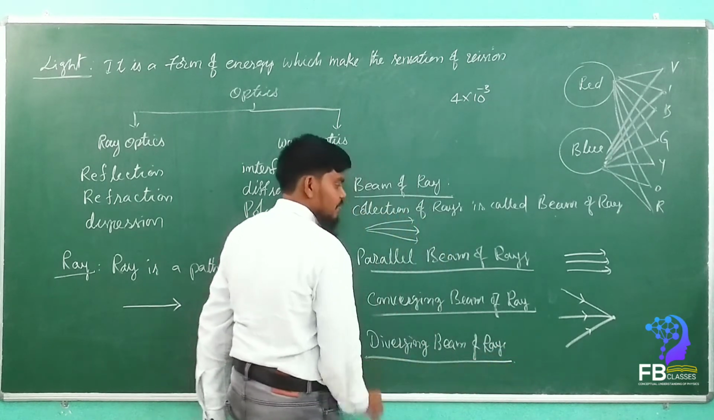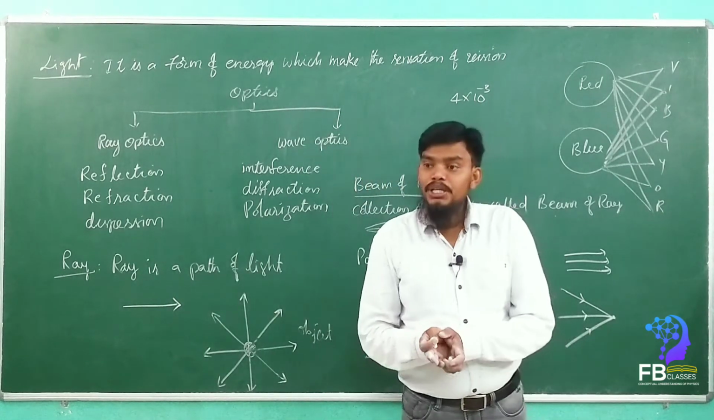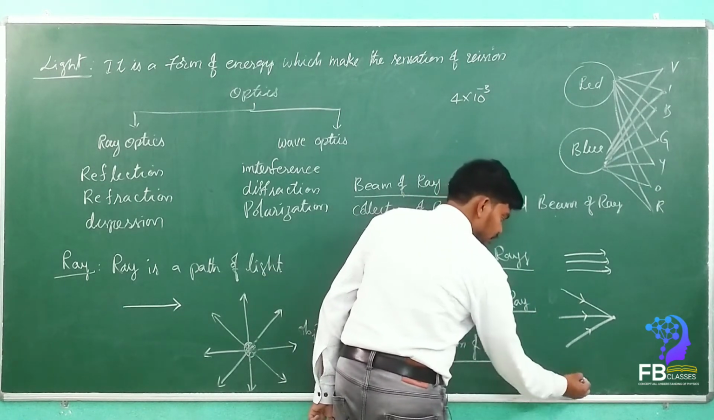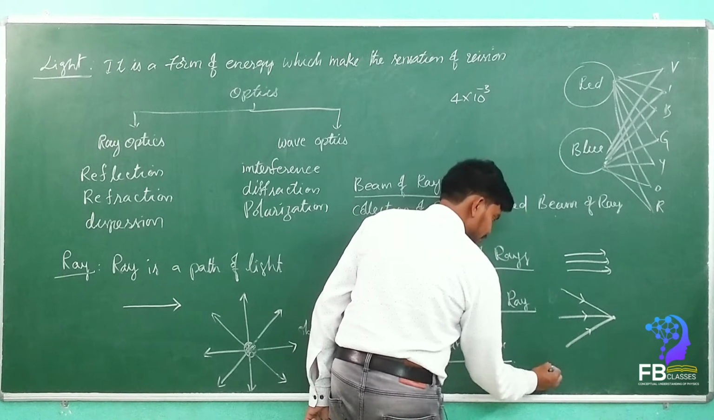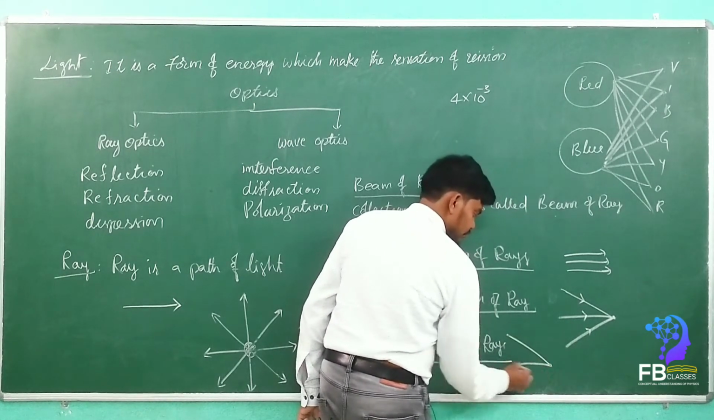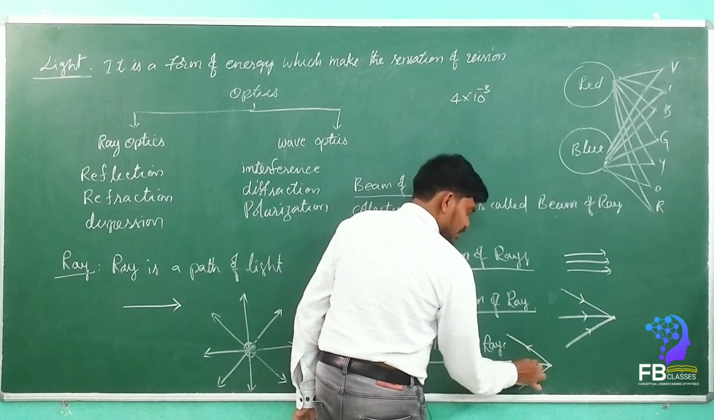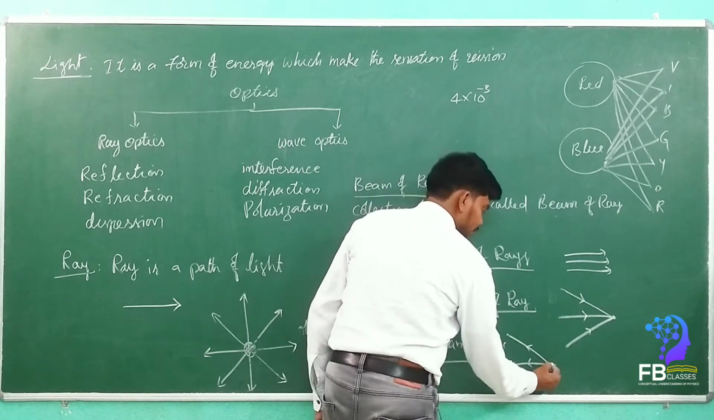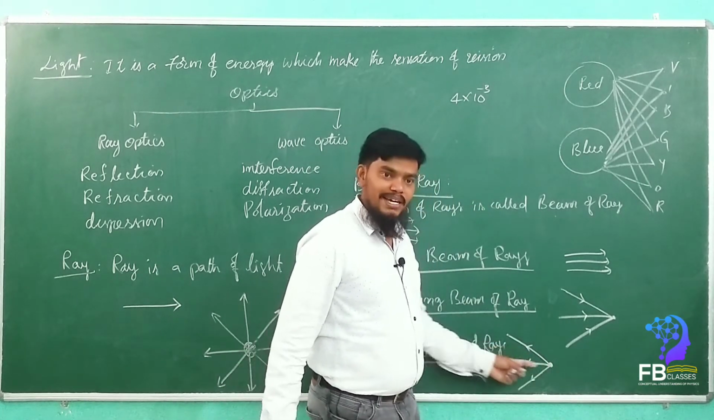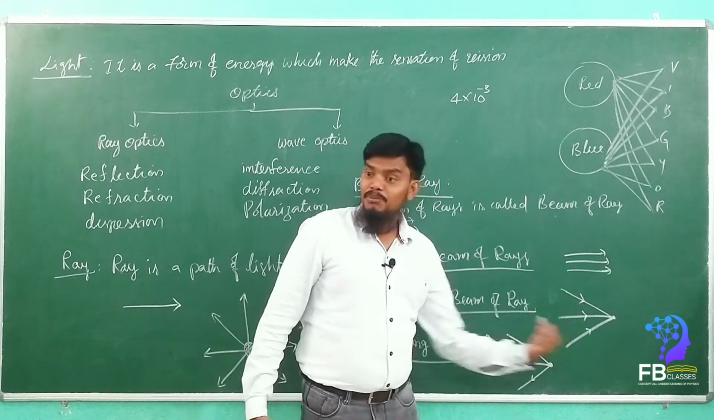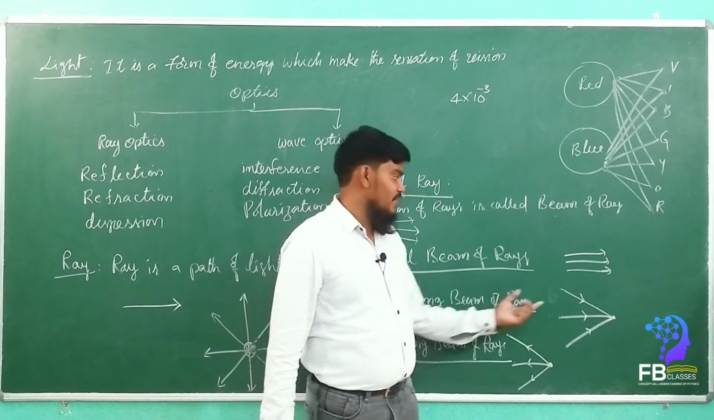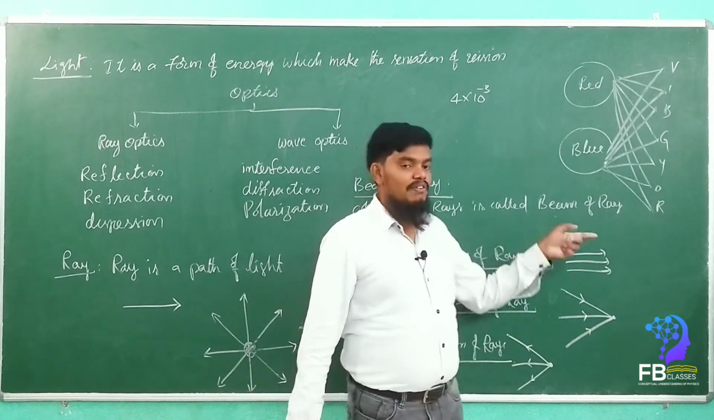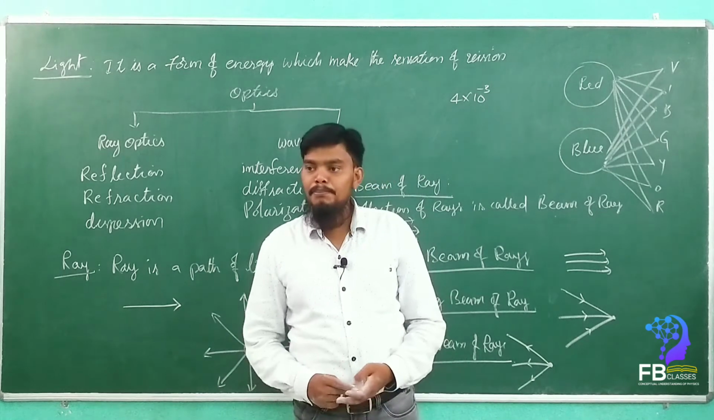Diverging beam of rays means the rays come out from a common point. See like this. Here the same diagram can also be right. Now the direction of the light rays should be out from the common point. All the rays are coming from the common point. If the light rays come from a common point, we call it a diverging beam of rays. If they converge to a common point, we call it a converging beam of rays. If they travel parallel to each other, then we call it a parallel beam of rays.